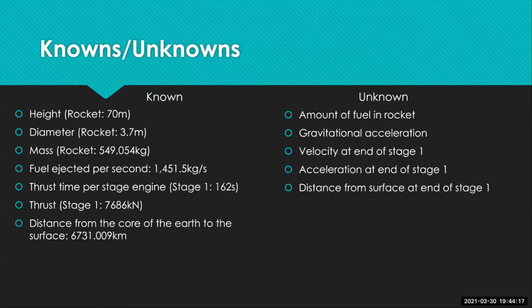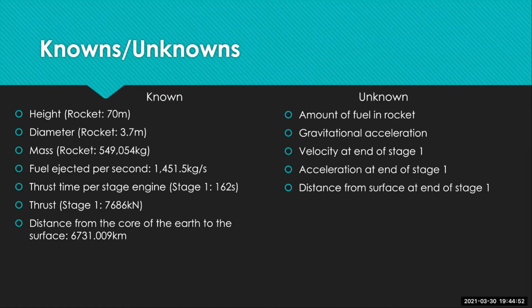Next slide. So what we know is the height of the rocket, which is 70 meters, the diameter, which is 3.7 meters, the mass, which is 549,054 kilograms, and the fuel ejected per second is 1,451.5 kilograms per second. Our thrust time per stage engine is 162 seconds, and at stage one, our thrust is 7,686 kilonewtons.